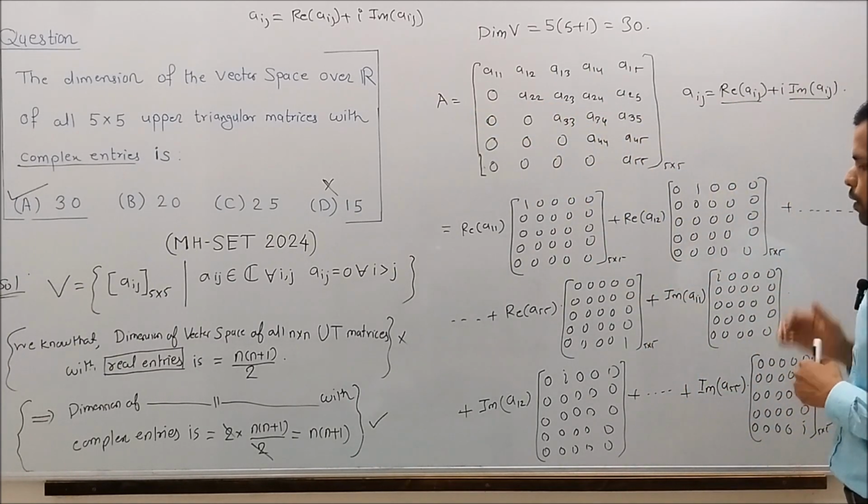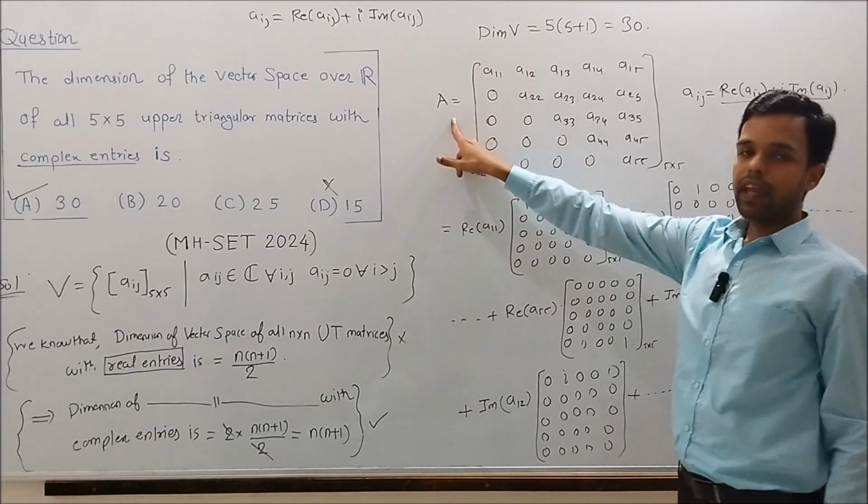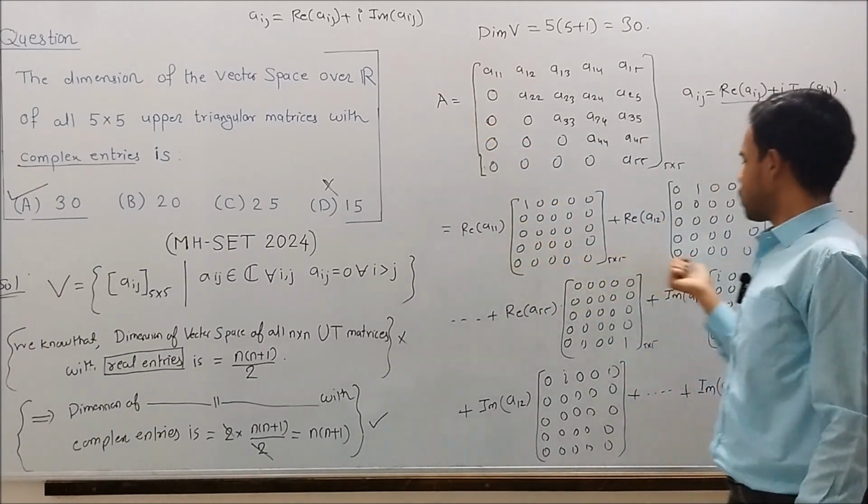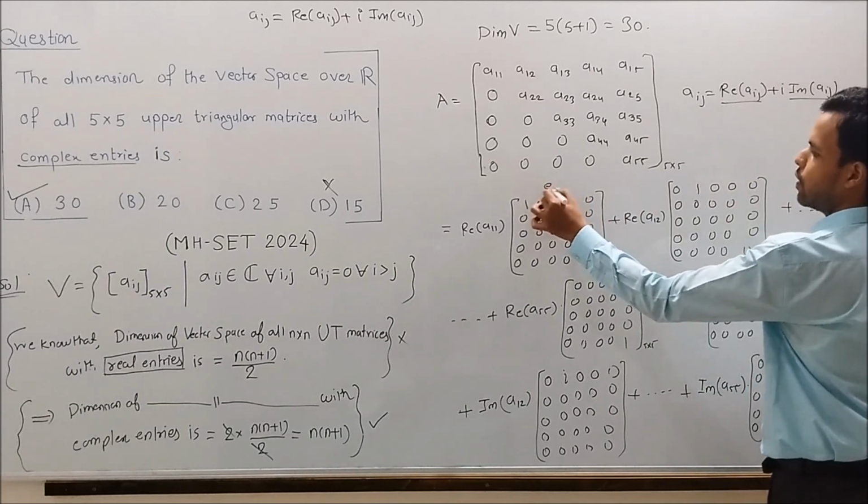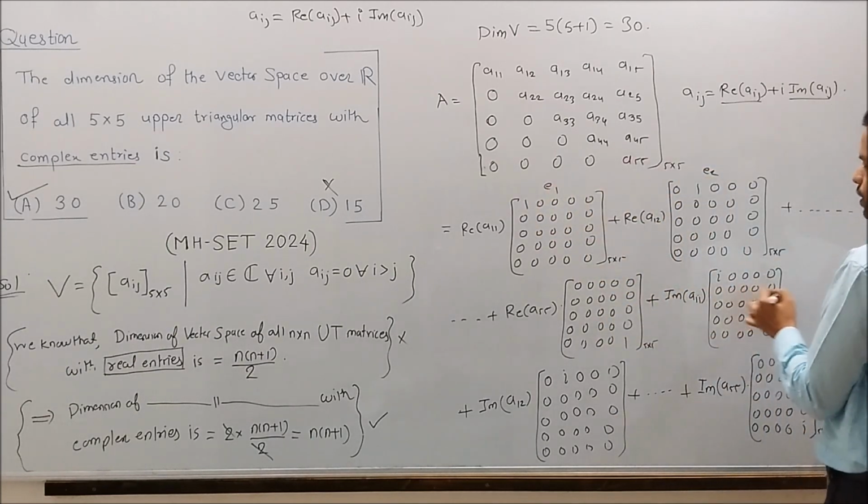So we can see that A can be expressed as a linear combination of these matrices E1, E2 and so on.